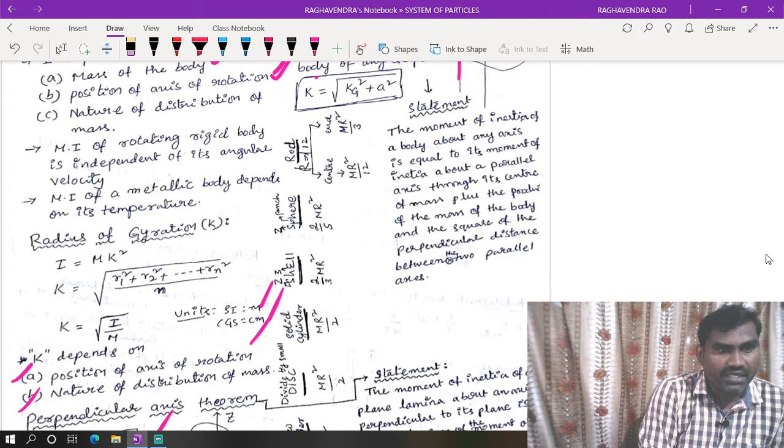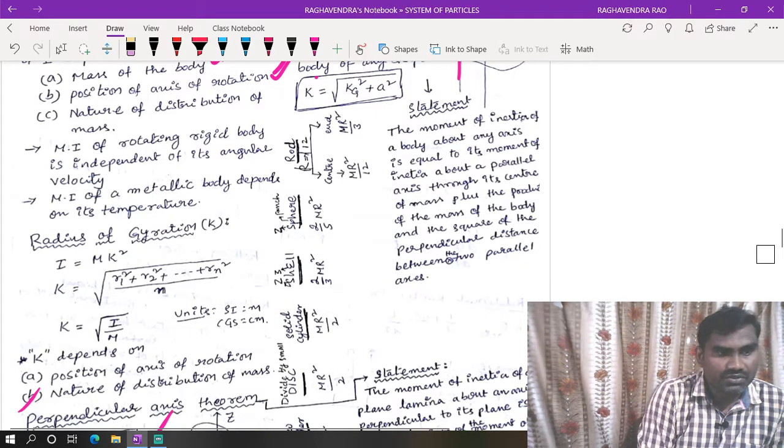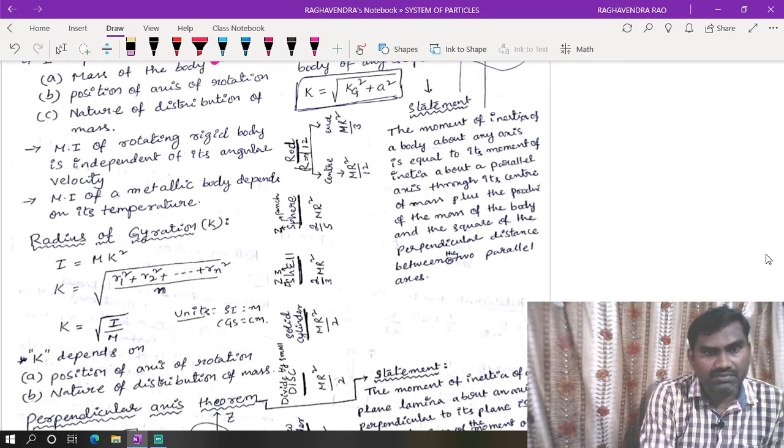Now, for finding the moment of inertia of different shapes, we can apply these theorems.